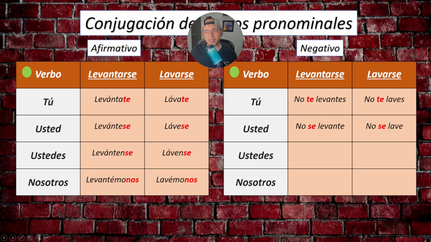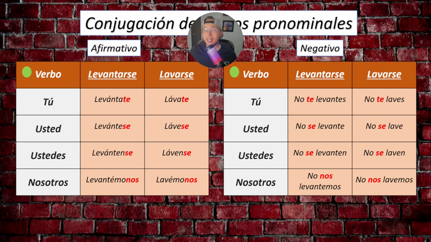No se lave, don't wash. For ustedes, we say no se levanten, no se laven. And for nosotros, we say no nos levantemos or no nos lavemos. One more time. No nos levantemos, no nos lavemos.